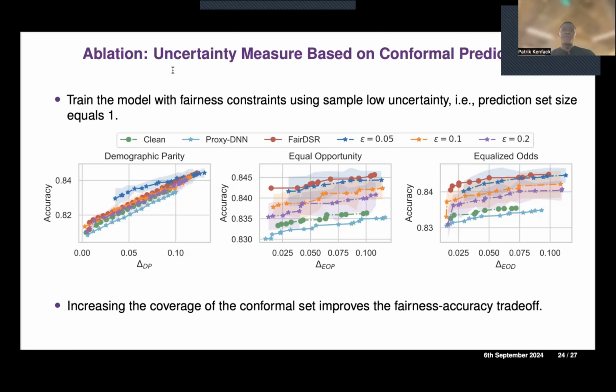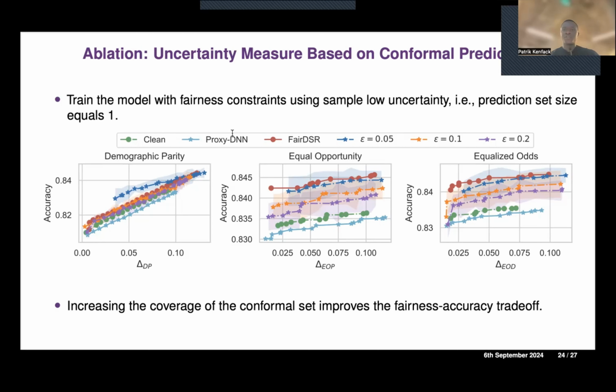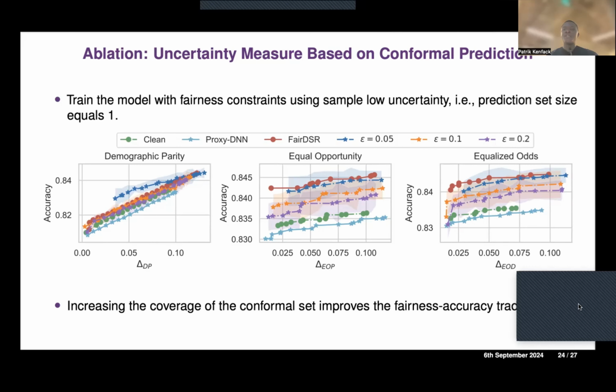So we also tested our method using different methods of uncertainty measure. Here, for instance, the conformal prediction. So we basically showed that even a different but reliable uncertainty measure also verifies our hypothesis. Conformal prediction gives us, instead of predicting one label, a set of labels with a strong theoretical guarantee that the true label is inside the prediction set.